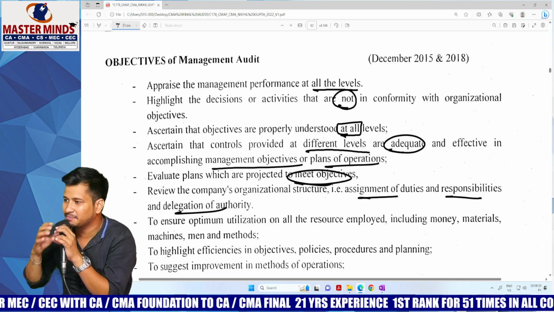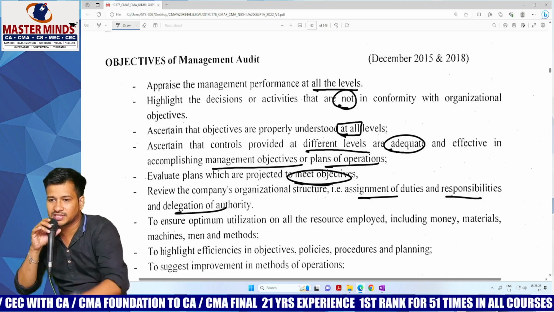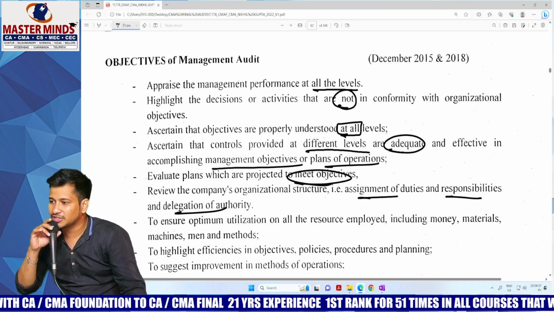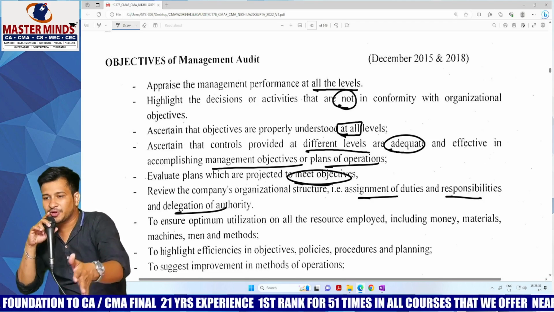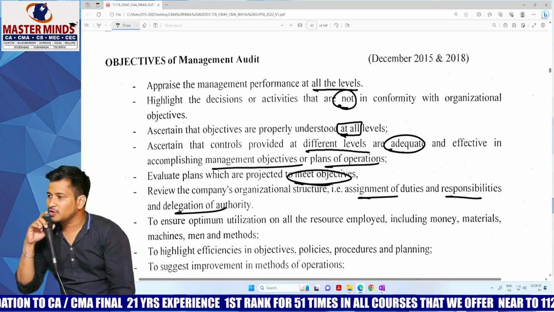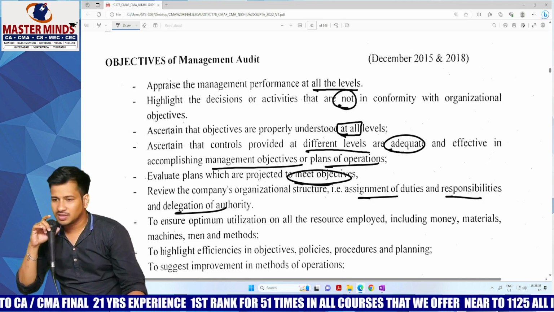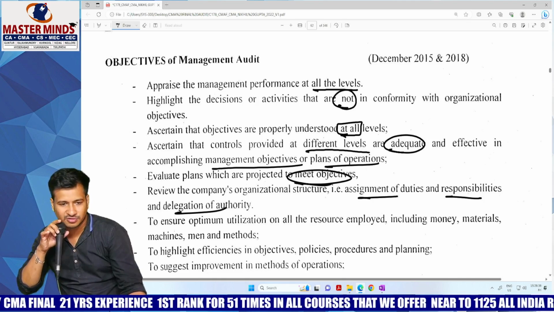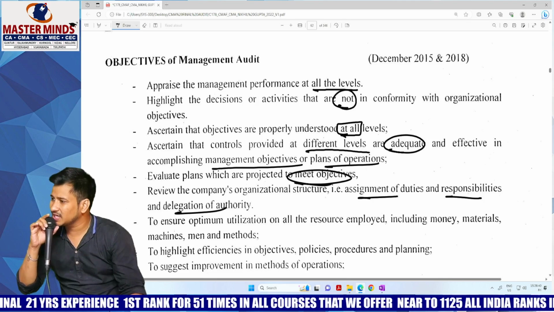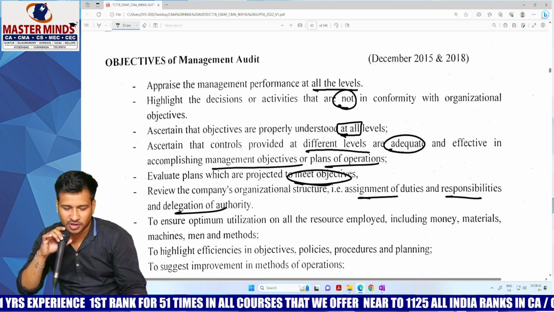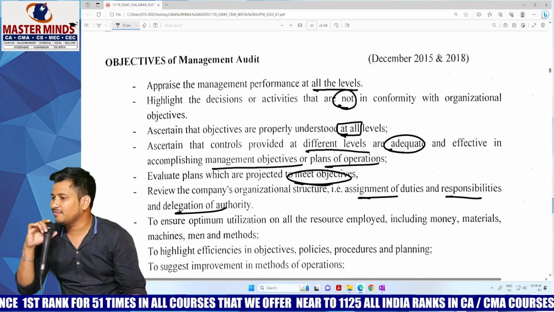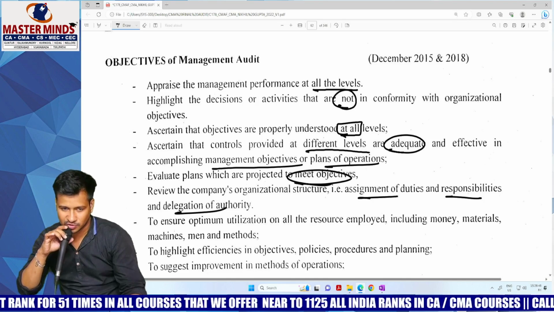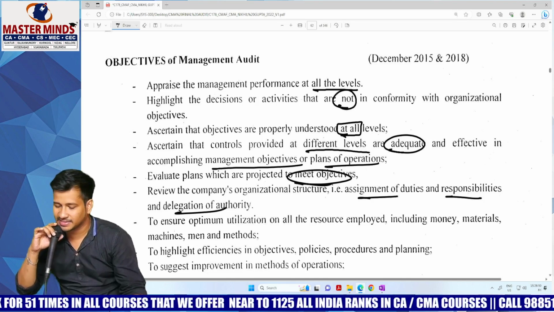Say for example, yesterday we have seen one question: capacity ratio, efficiency ratio, something like that. Their budgeted plan is to produce 880 units. But you have produced only 750 units. In the sense, the optimum utilization of resources is not being done. Correct or wrong? So it should not be done like that. You have to have some optimum utilization of resources. No resource must be wasted.